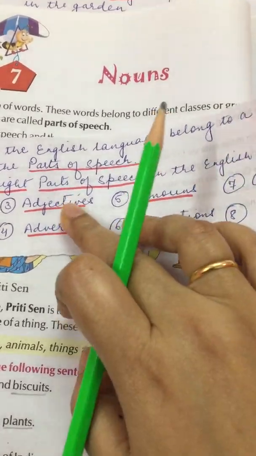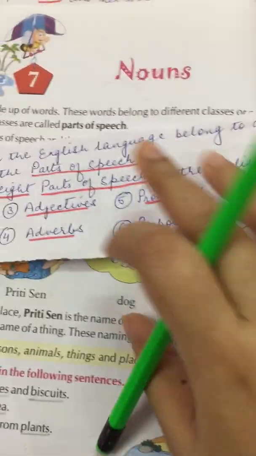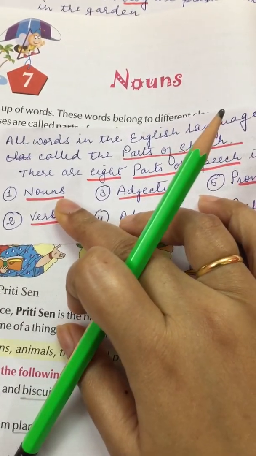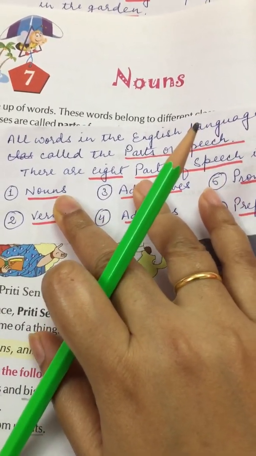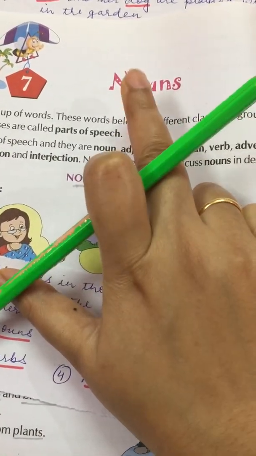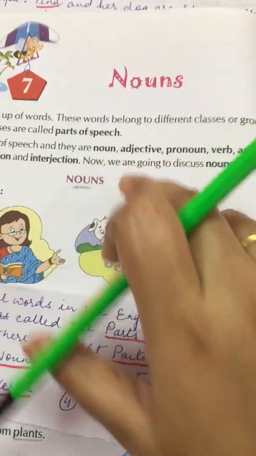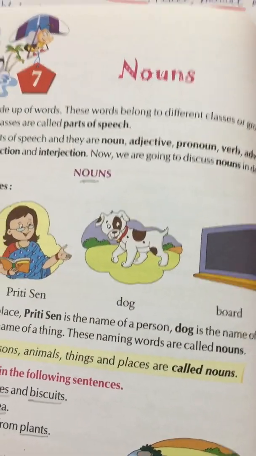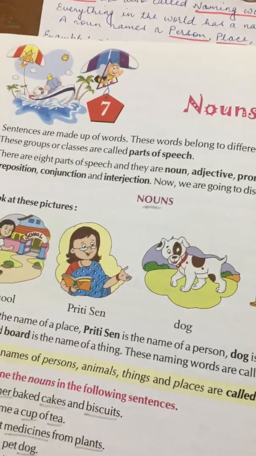Now among all these parts of speech, noun is also a part of it. So in this chapter we will study about nouns, which is a part of speech. Alright. So let us read further.